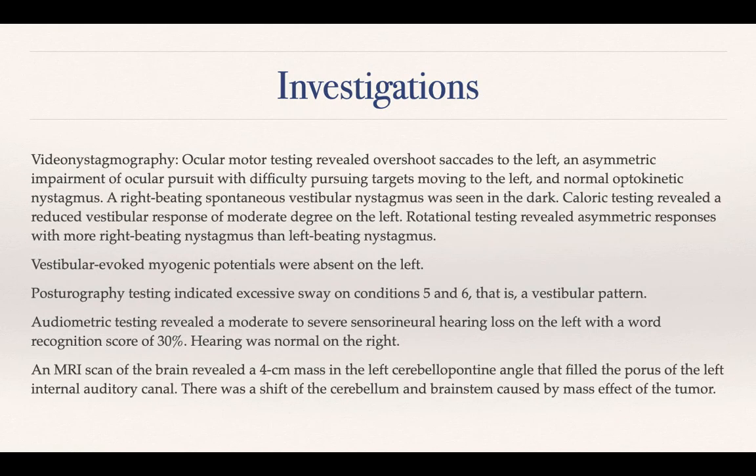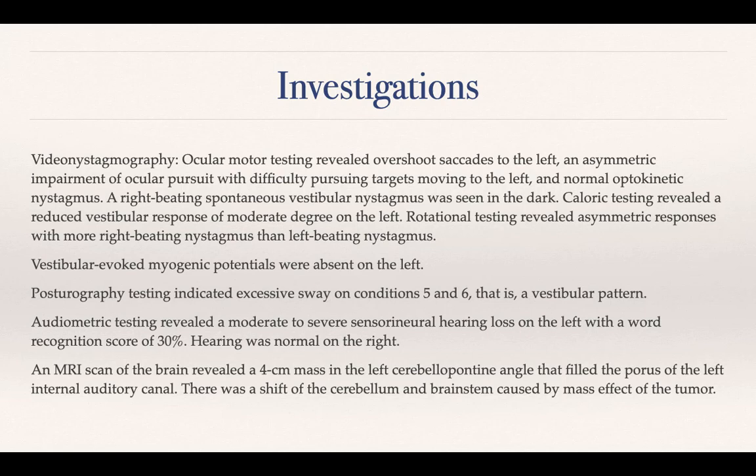So what did the investigations reveal in this particular patient? We were expecting some abnormalities in the investigation. Let us see that. The video nystagmography. Ocular motor testing revealed overshoot saccades to the left. So, saccades in one direction were overshooting. These are called saccadic pulsions.